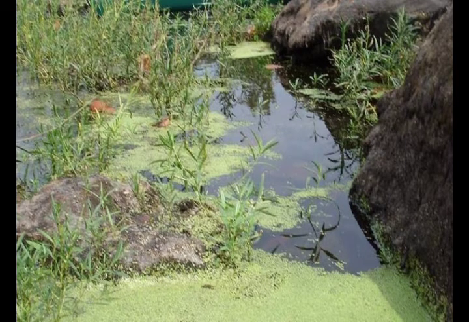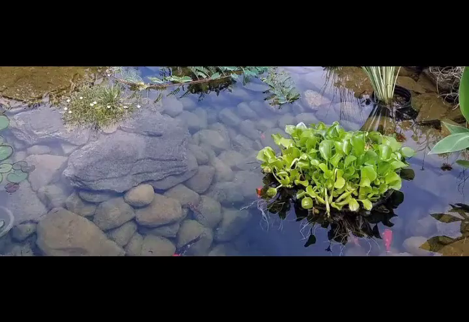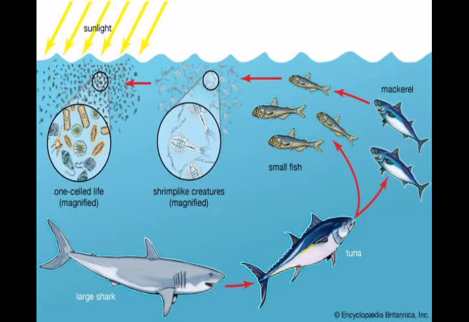These plants are found in large numbers in the oceans and are the first link of the long food chain. When I say it is the first link of the long food chain, it means even big animals living in the oceans are dependent on these plants. Small animals swimming in water come to eat these plants, and these small animals are eaten by bigger animals and then by even bigger fish. Smaller fish are eaten by bigger fish, which are eaten by even bigger fish, and this is called a food chain.